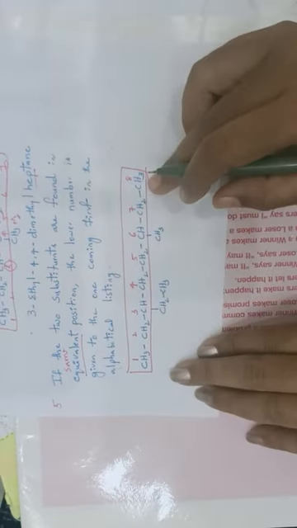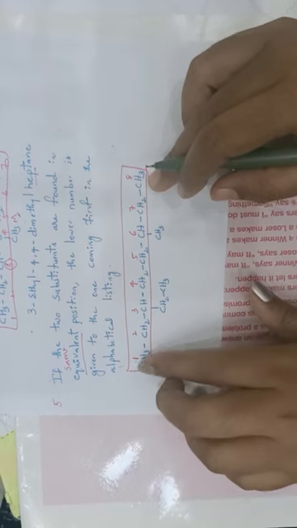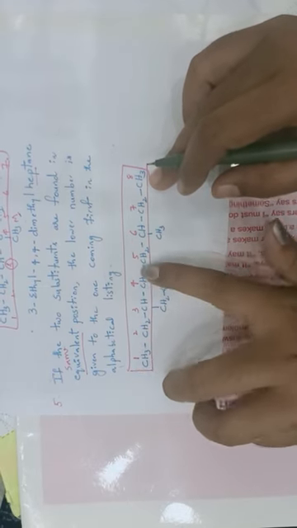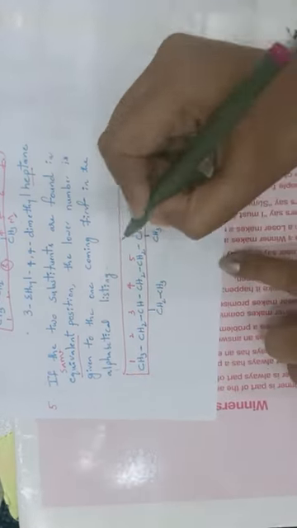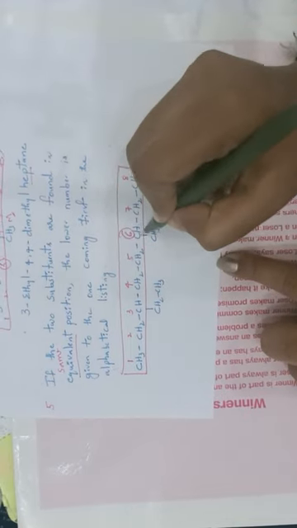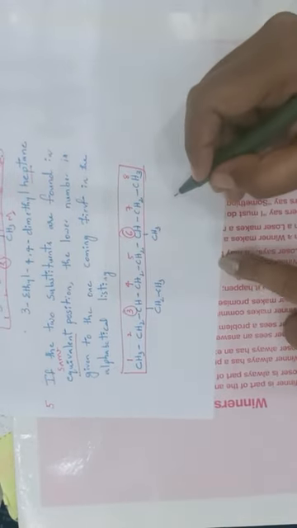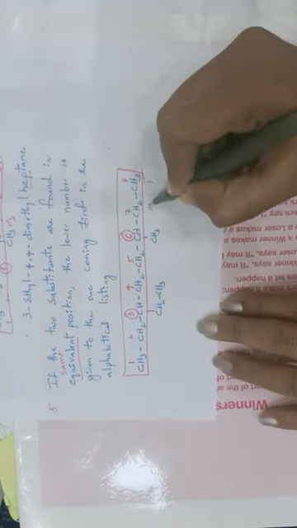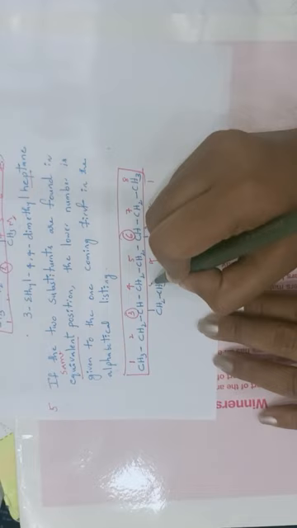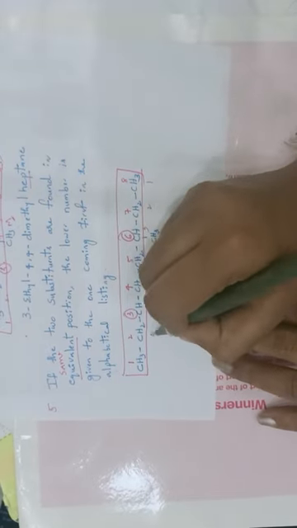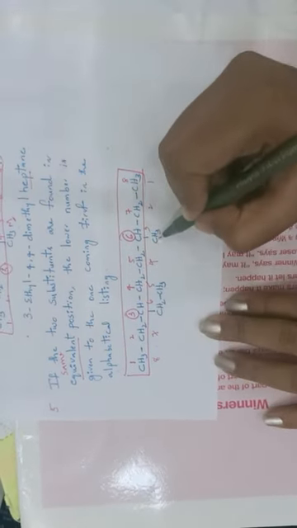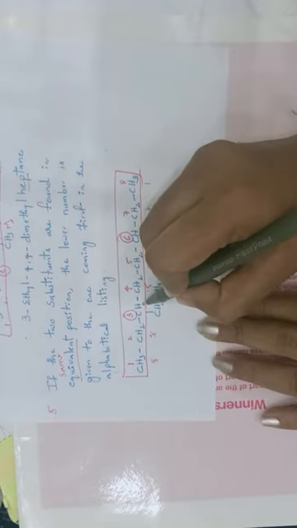Totally how many carbons are present? 8. If you give numbering from this side, 1, 2, 3, 4, 5, 6, 7, 8, substituents are present at the 6th position and 3rd position. If you give numbering from right to left, 1, 2, 3, 4, 5, 6, 7, 8, even here substituents are present at the 3rd and 6th position.